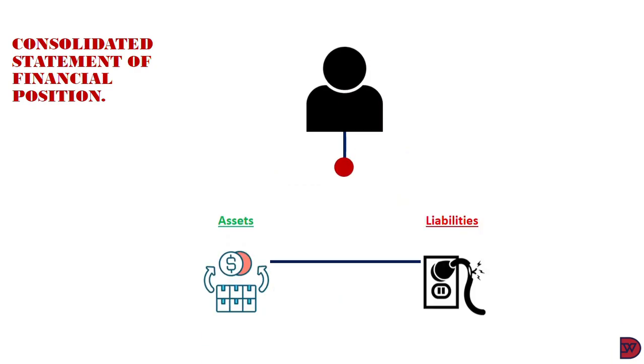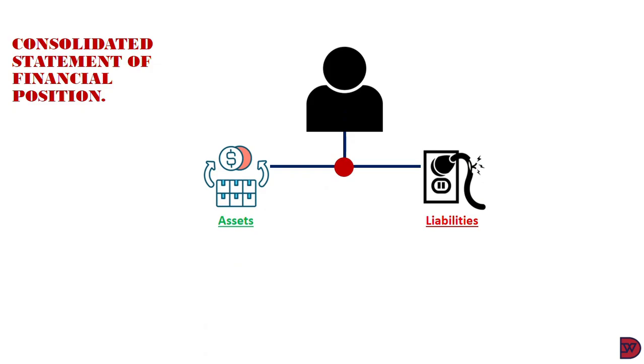So let's now come to the consolidated statement of financial position. The purpose is to show all the assets and liabilities that are being controlled by the parent company, effectively as though it is one big company. When a company is acquired, the shares in the subsidiary company are purchased, and this represents the assets and liabilities of the company.